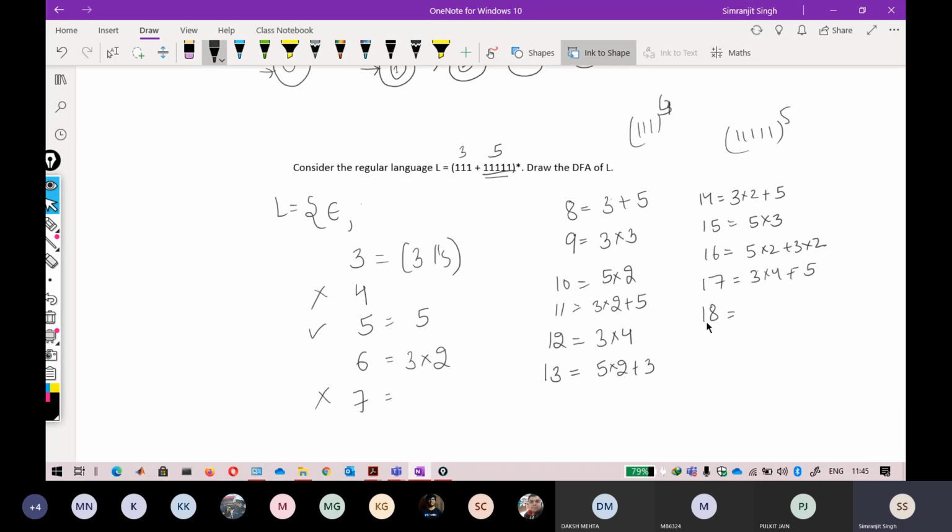For 18 also, I think you are getting bored of this. Just let me complete the counting to 20 here. For 18, I think that is already divisible by 3, so 3 into 6 is 18. For 19, 5 into 4 is 20. For 19, just let me think. 14 plus 5. Can anybody give me the combination here?